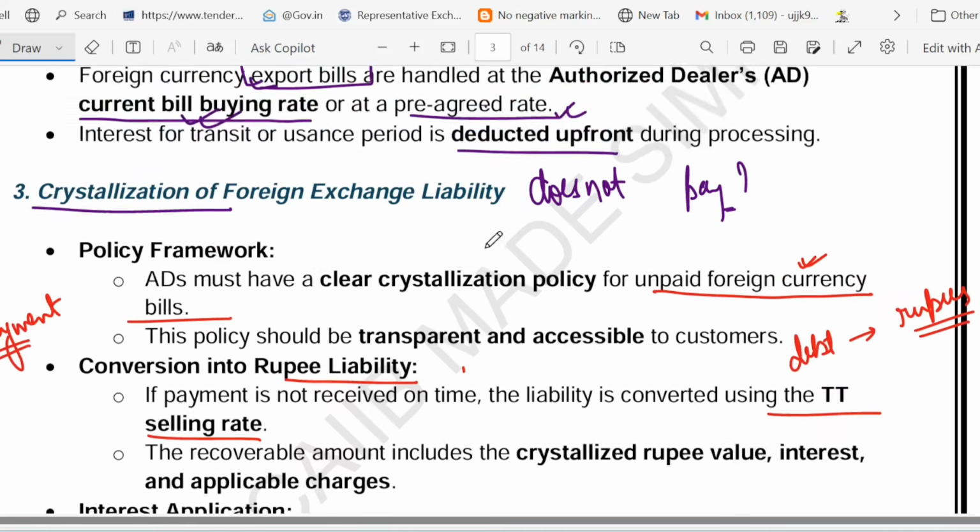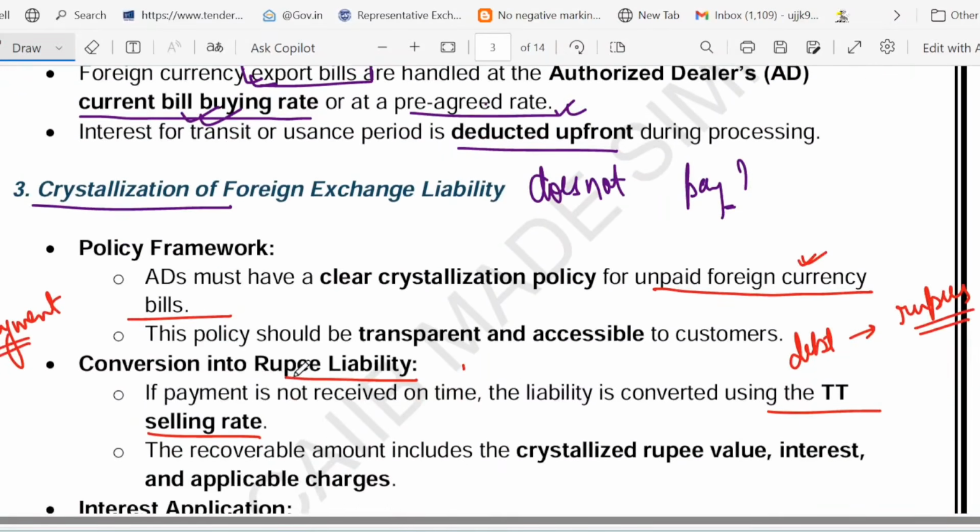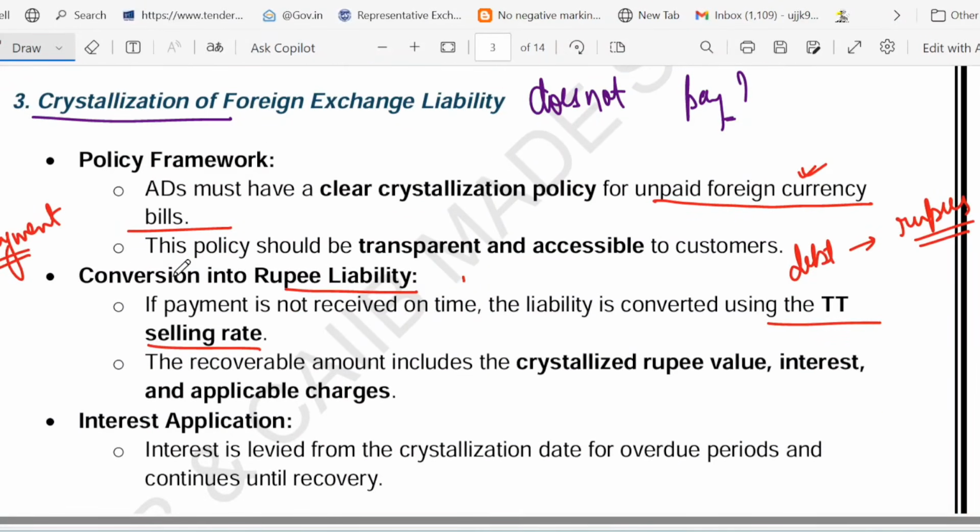See, earlier I told you that for export bill the buying rate is used. But here we observe that when we convert this foreign currency liability into rupees, we use the TT selling rate. And the borrower owes the rupee value plus interest plus charges.